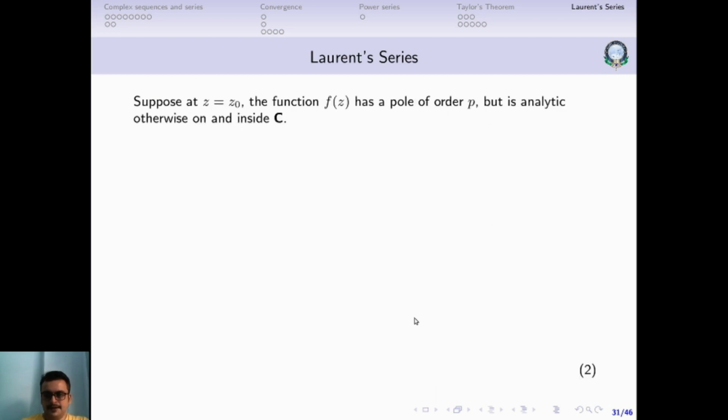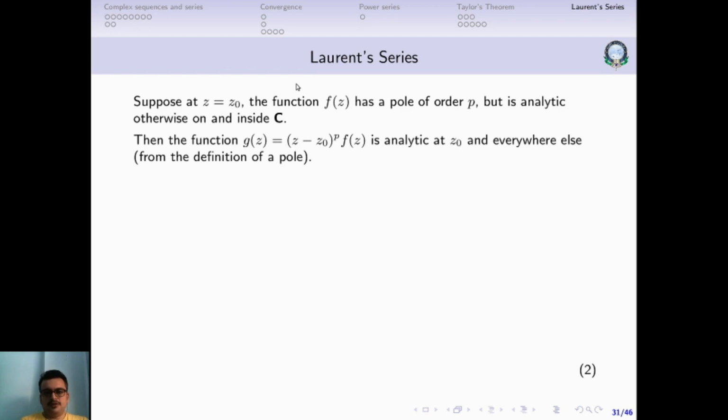All right, so suppose at z equal to z0 the function f of z has a pole of order p. We'll take the case of a pole and see how it leads us to the Laurent series. So suppose at z equal to z0 the function f of z has a pole of order p, but it is analytic everywhere else except at this point z0, where there is a pole of order p. It is analytic everywhere on the interior and on the circle C.